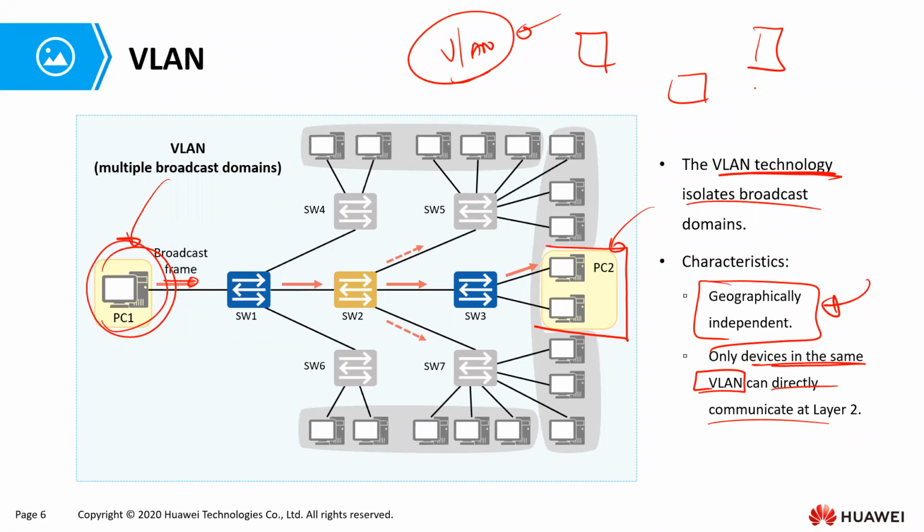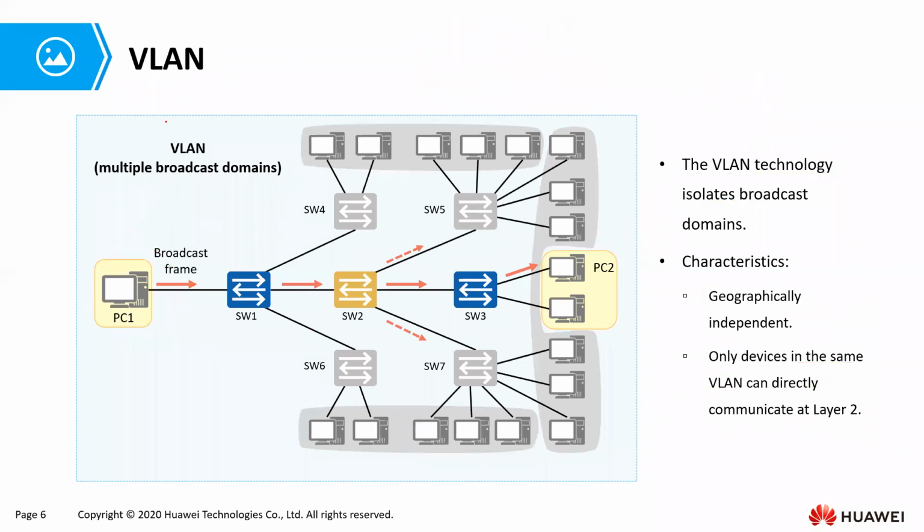Then also, they confine each broadcast domain to a single VLAN. That conserves bandwidth that would rather be spent on broadcasts and improves the network processing capabilities. Also, VLANs enhance security. Assume PC1 is of a manager and PC2 is of a manager. Those frames are not going to be forwarded to other PCs that are not in those VLANs. They are only going to be sent within the management VLAN. Are we together?